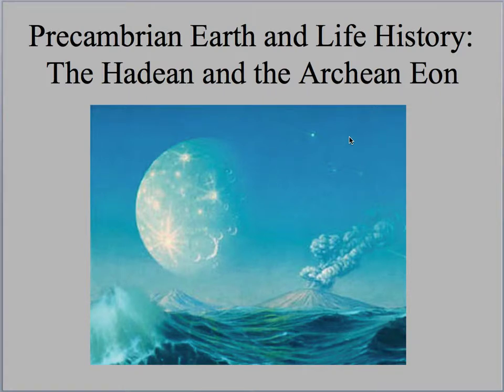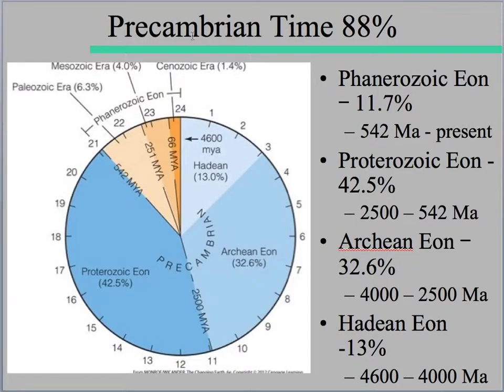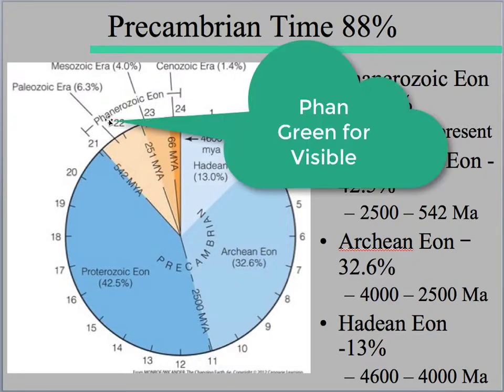Today I want to talk about Chapter 8, which deals with the Hadean, the Archaean, and also the Proterozoic. We combine all those into a general term called the Precambrian time. So remember, the Cambrian period is the first period of the Phanerozoic eon, the time of visible life. Remember, phan means visible, zoic is our animals.